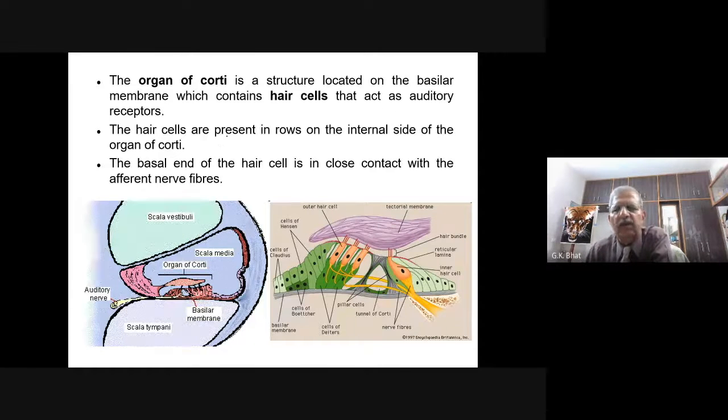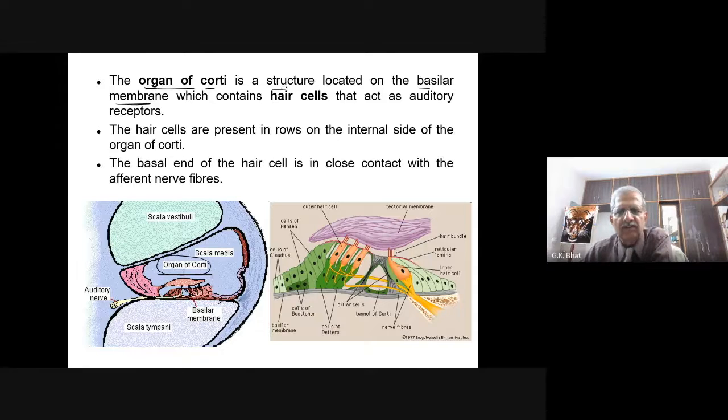Now, let us look into another important structure, the organ of Corti. The organ of Corti is a structure located on the basilar membrane. I have told you there are three membranes. One is the Reissner's membrane, the upper one. Then you have the middle one here, the basilar membrane. And situated on this basilar membrane, we have a very important structure concerned with hearing. That is the organ of Corti.